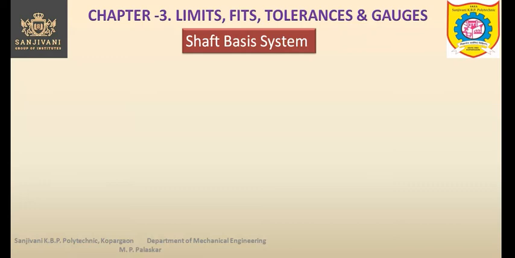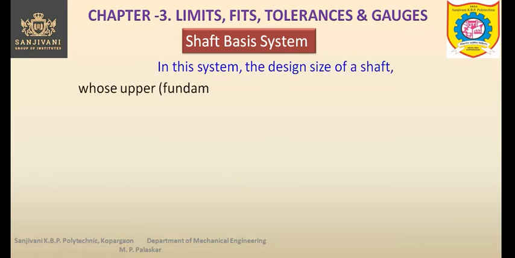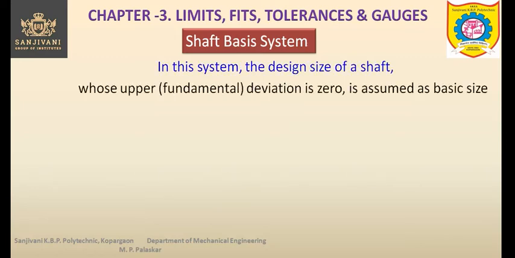Now let us study the shaft basis system. In the shaft basis system, the design size of the shaft whose upper deviation, or the fundamental deviation, is 0 is assumed as the basic size. So of course that is the basic size.